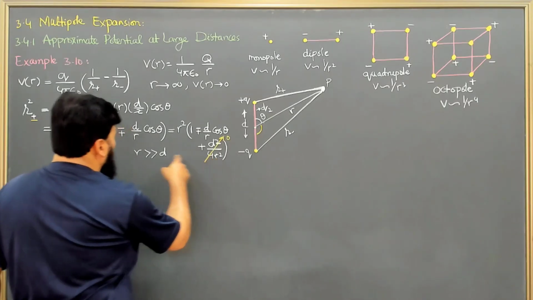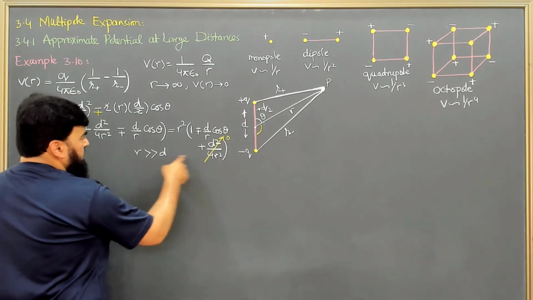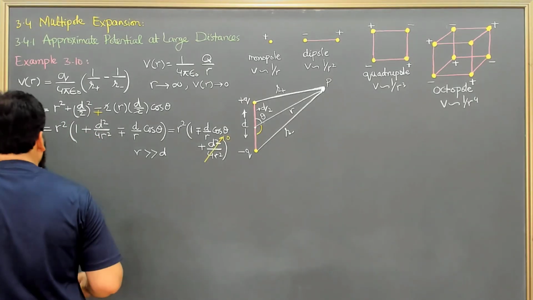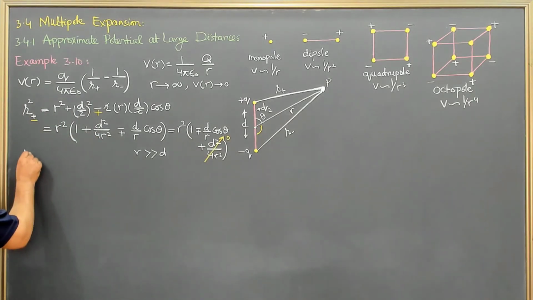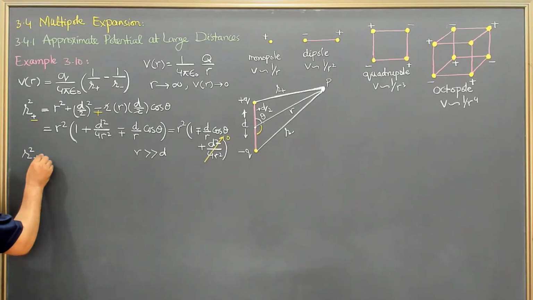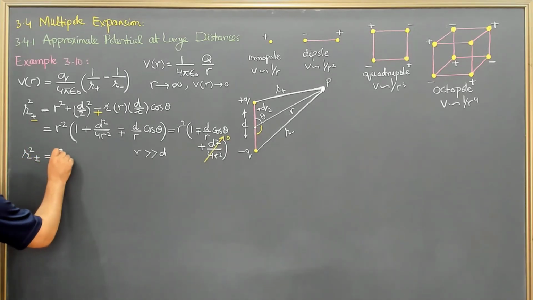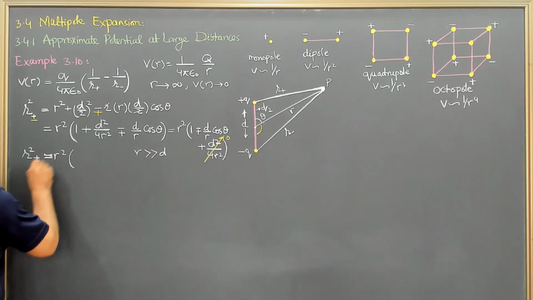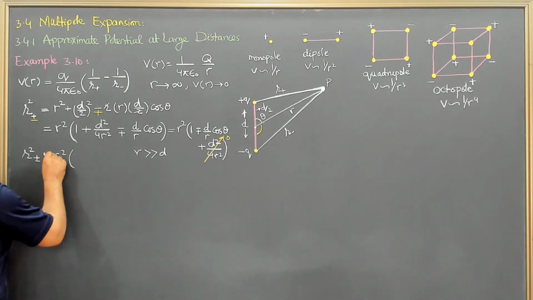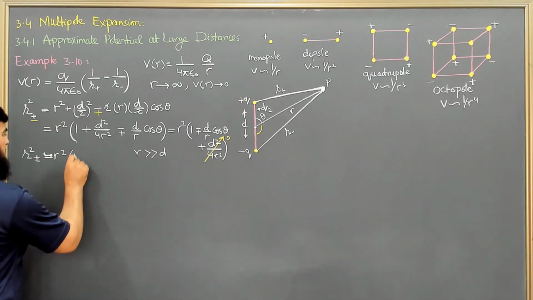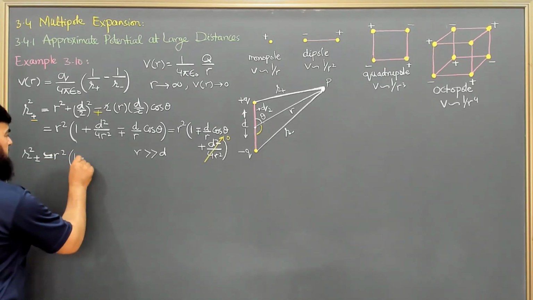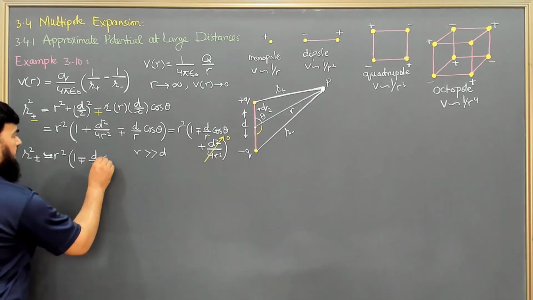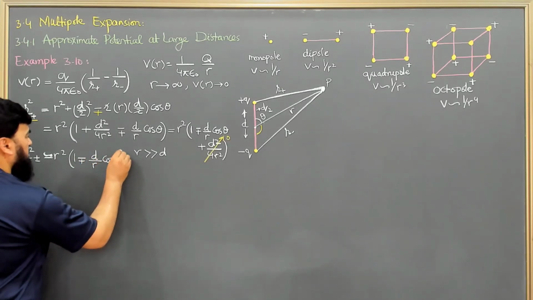R square will be much greater than this one. So this term's contribution will be negligible, and I can write that r square plus minus is approximately equal to r square, times 1 minus plus d over r and cos of the angle.